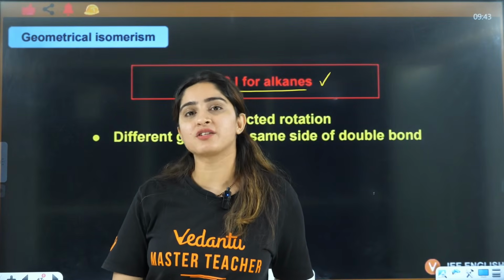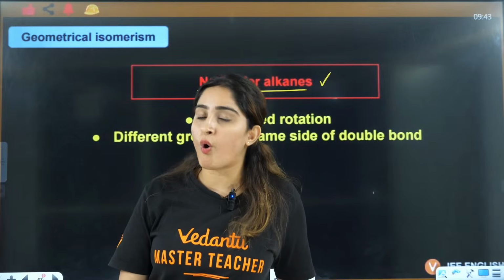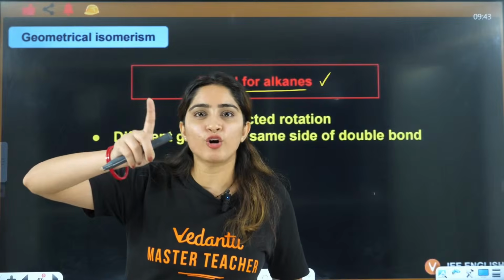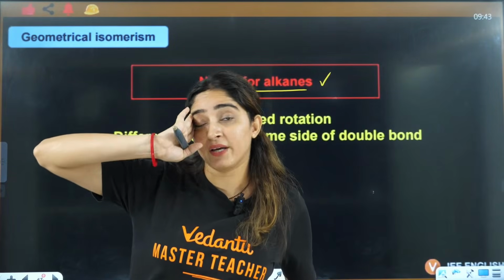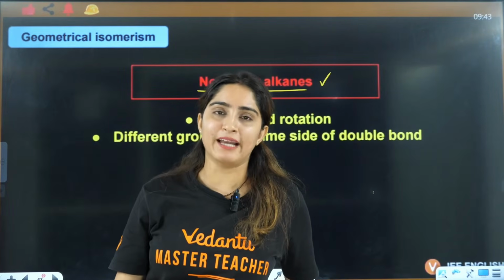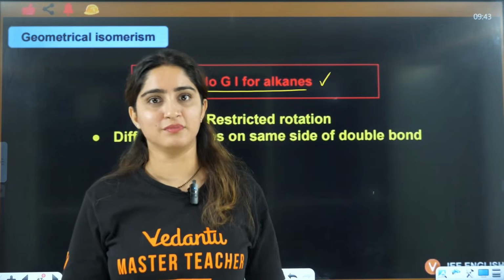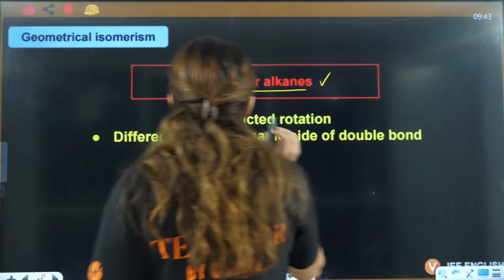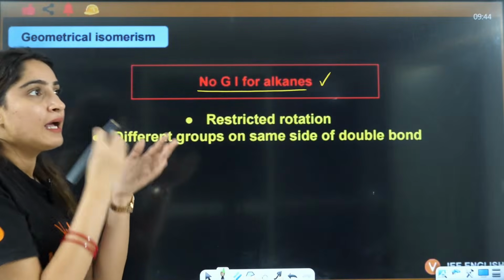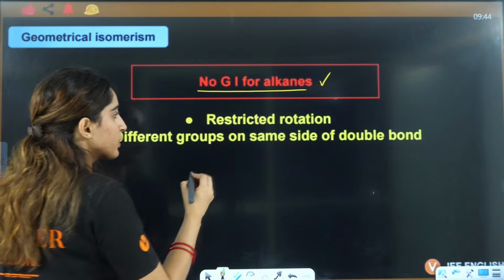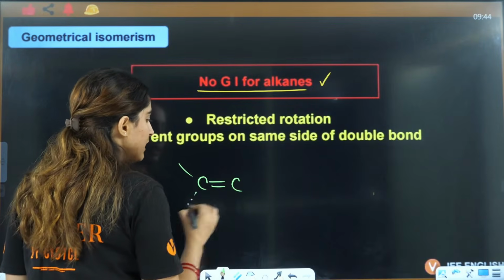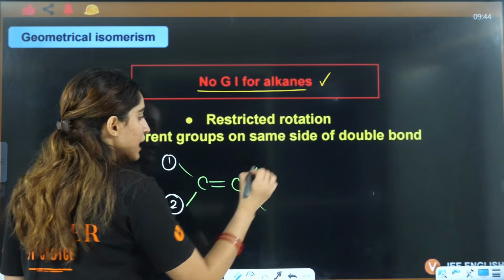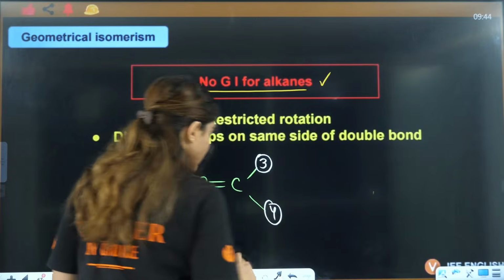But detailed lectures I want to take for hydrocarbons, haloalkanes, haloarenes, because they form the base. One shot of that is not possible. It will take me around 7, 8 or maybe 10 hours to complete it in one shot, the kind of detailed lectures that I give you. Okay, so now understood one thing. Geometrical isomerism we are going to discuss in the case of alkene, and in this case on one carbon, right? What should be clear with?